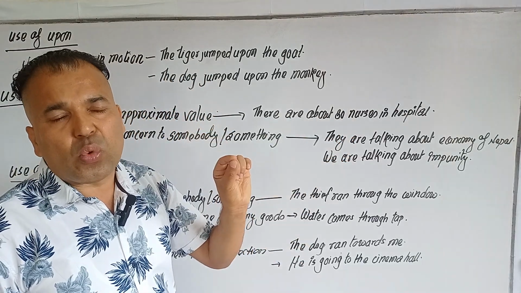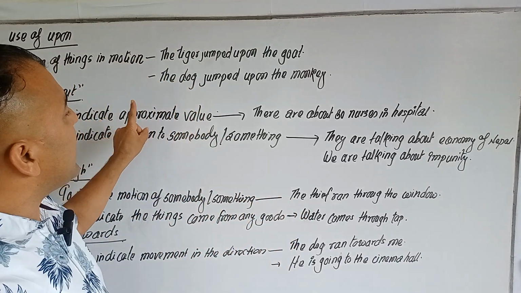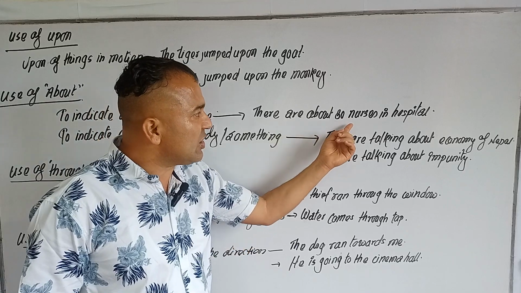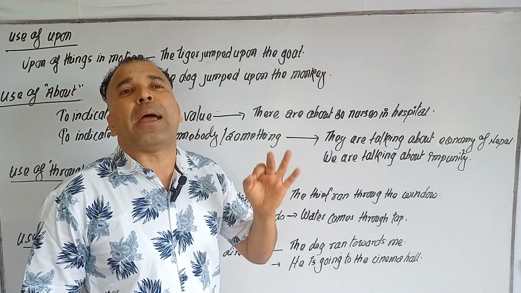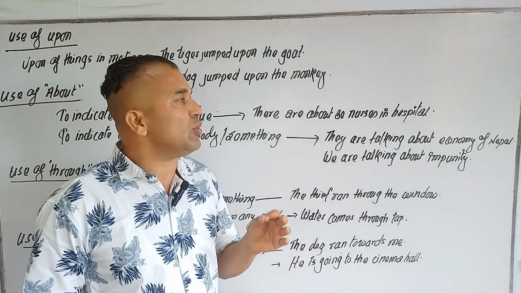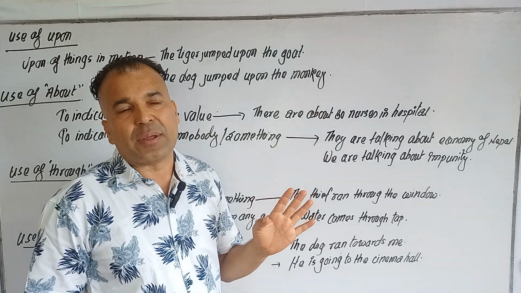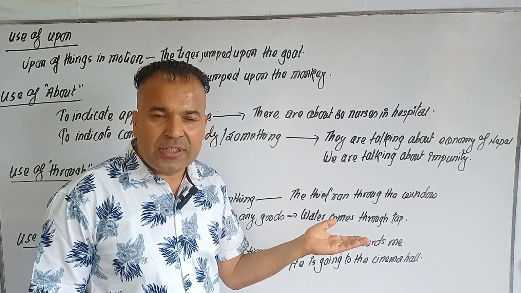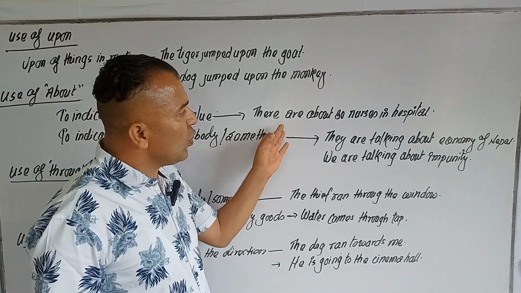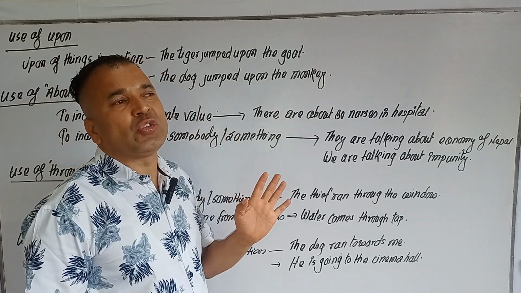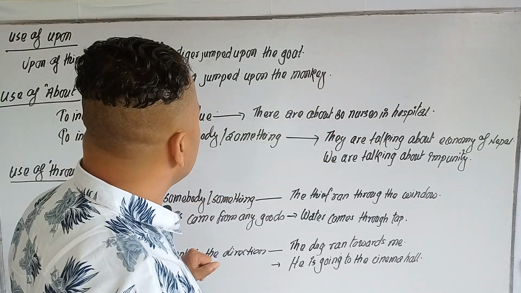We are confused. We have not fixed the number. In this condition, to indicate the approximate value, this 30 nurses is an approximate value. That's why for approximate value, we have to use about. There are about 30 nurses, not fixed. Maybe more than 30, maybe less than 30. Alright. So if we don't know the exact value, we have to use about 30 nurses.